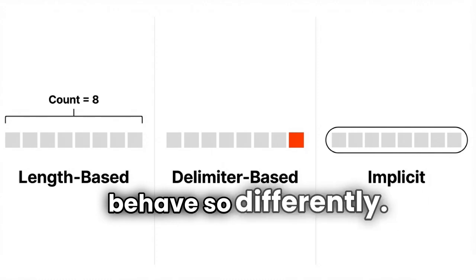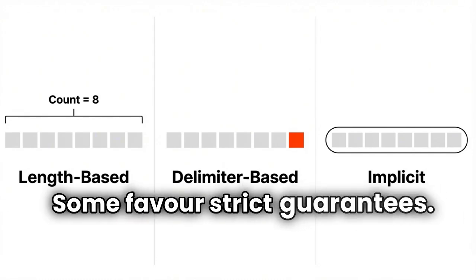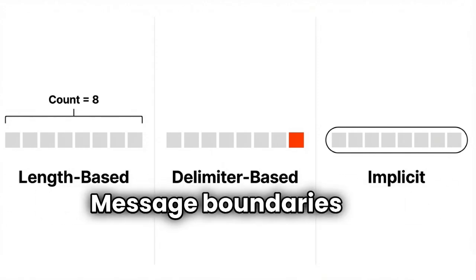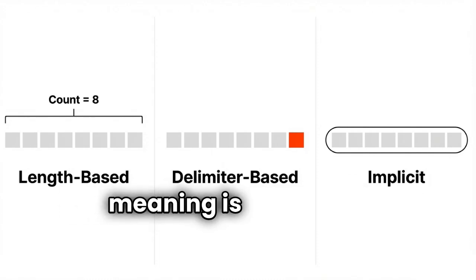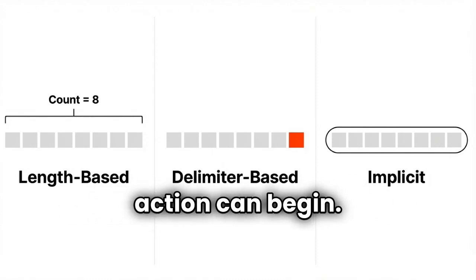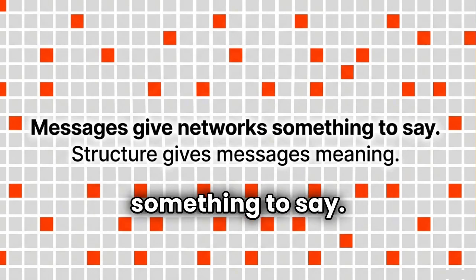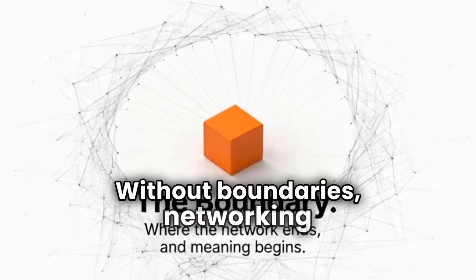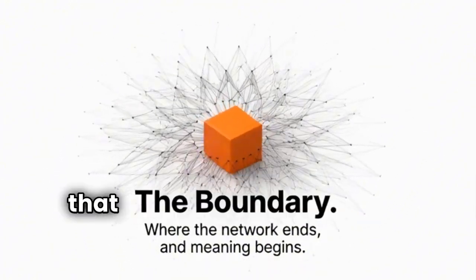Understanding message boundaries also explains why different protocols behave so differently. Some favor simplicity, some favor flexibility, some favor strict guarantees. These differences often come down to how boundaries are defined and enforced. Message boundaries are not an afterthought, they are a core design decision. They determine when meaning is complete. They determine when action can begin. They determine how systems recover from uncertainty. Messages give networks something to say. Structure gives messages meaning. Boundaries give messages form. Without boundaries, networking collapses into ambiguity. With boundaries, communication becomes reliable. That is message boundaries.